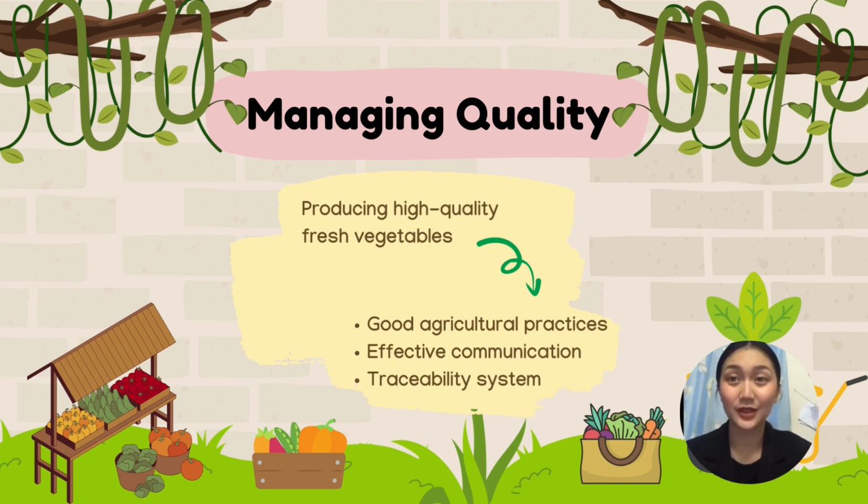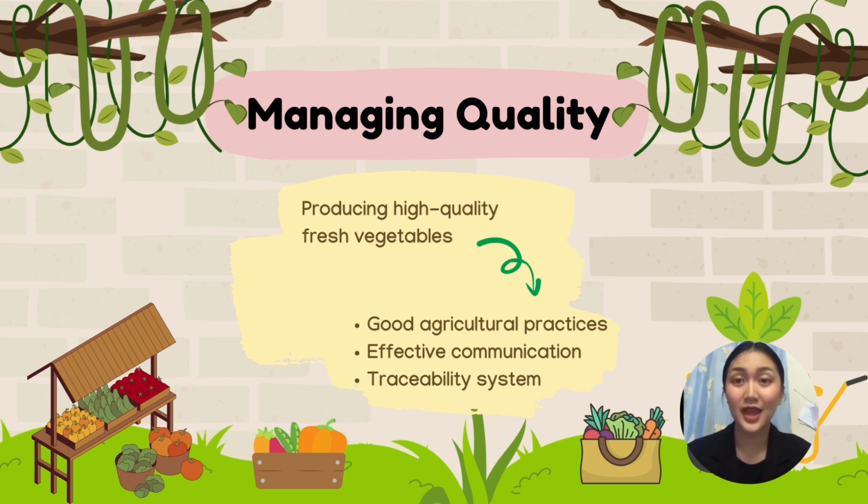Managing quality along the supply chain is crucial for producing fresh vegetables. Good agriculture practices include quality seeds, crop rotation, pest management, and fertilization methods. Harvesting vegetables at the right time, post-harvest handling, proper packing and storage, and cold storage extend shelf life. Regular quality control, inspections, and testing are essential to identify problems and maintain high-quality vegetables.